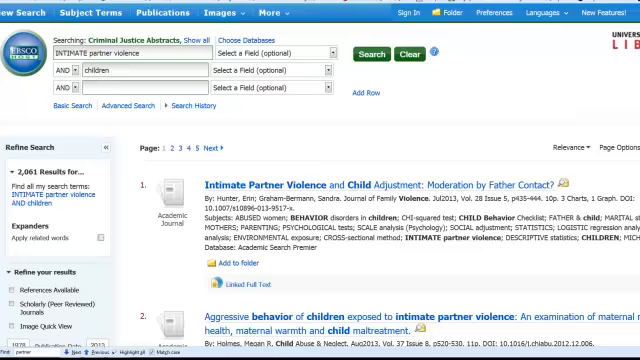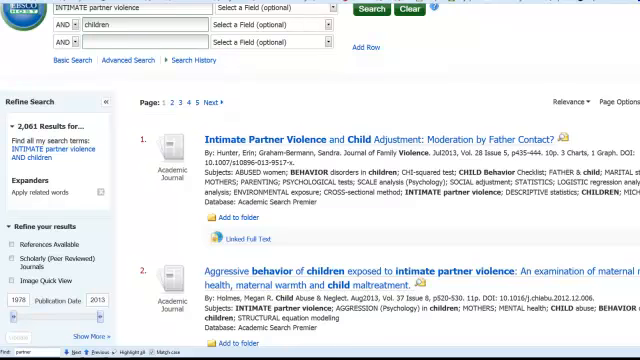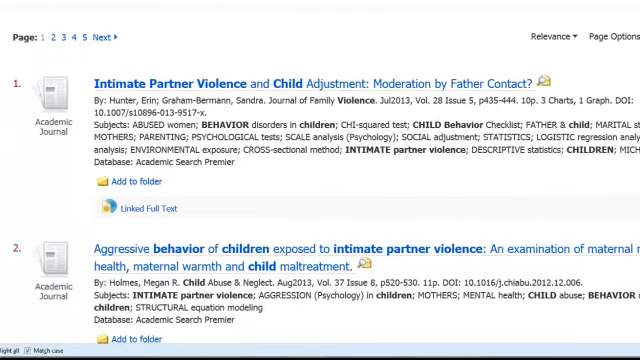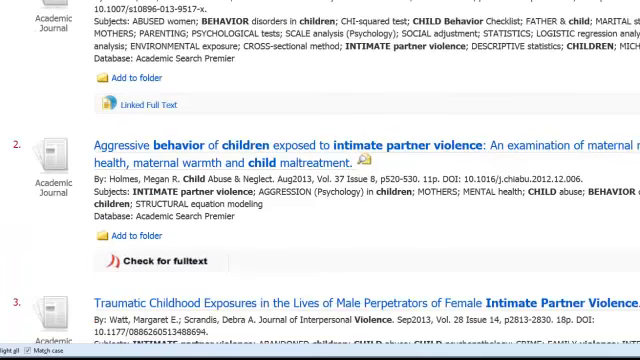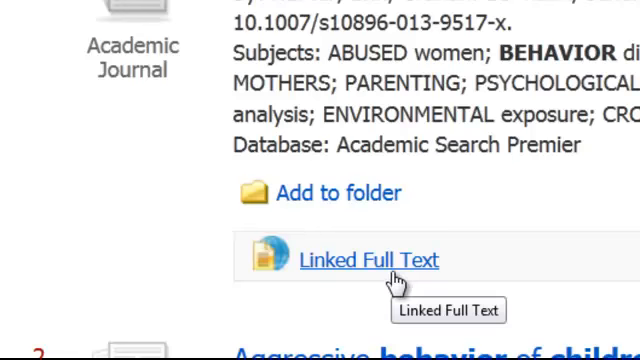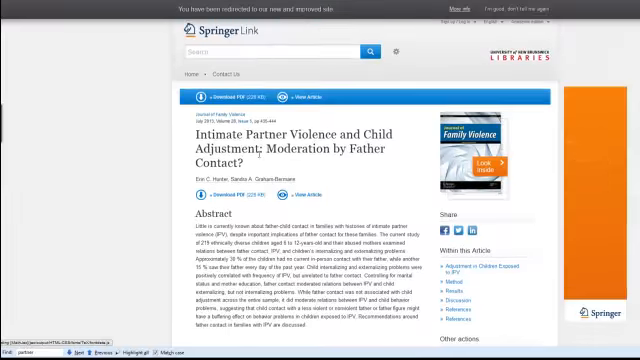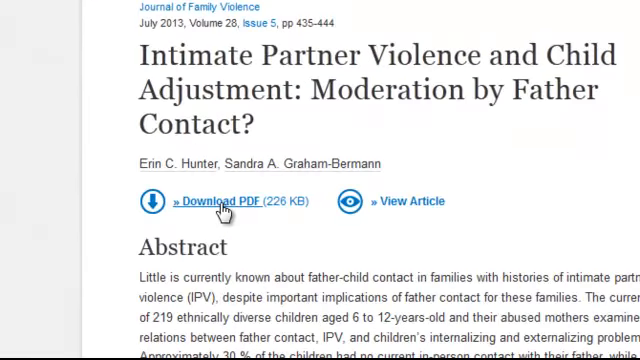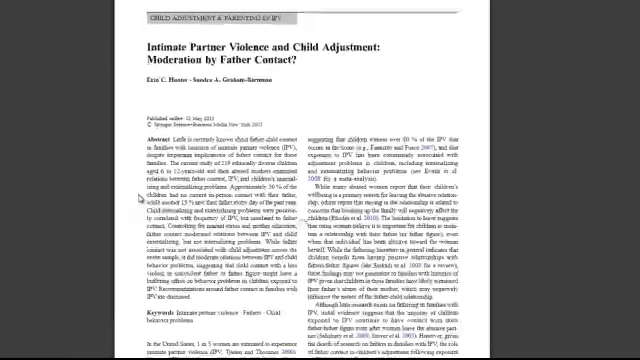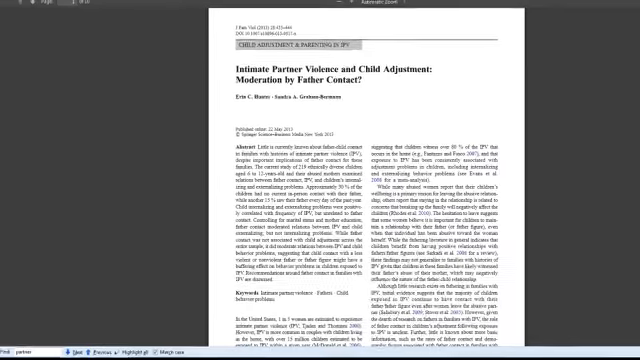Now we can see perhaps some of the results that we're going to get will be a little closer to the topic that we're looking for. And so we can see that in some cases the full text is going to be linked directly, so we can click on it, and then in this case we could download the PDF here and it would appear.